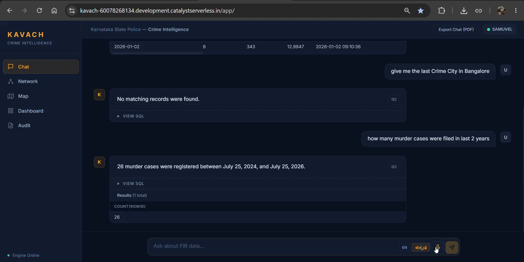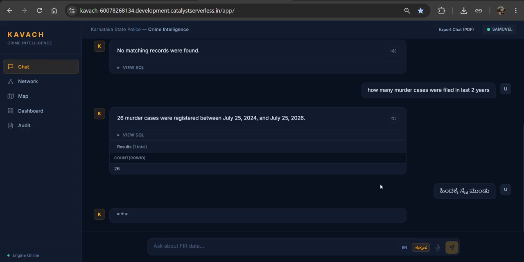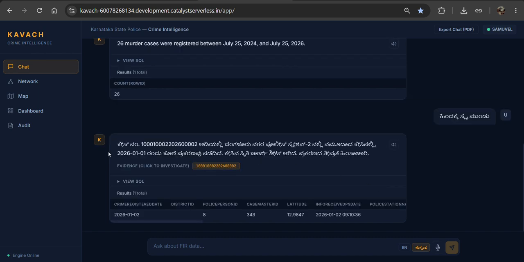For example, in the case crime, it can easily get the case ID from the SQL in a local language as Karnataka people speak.